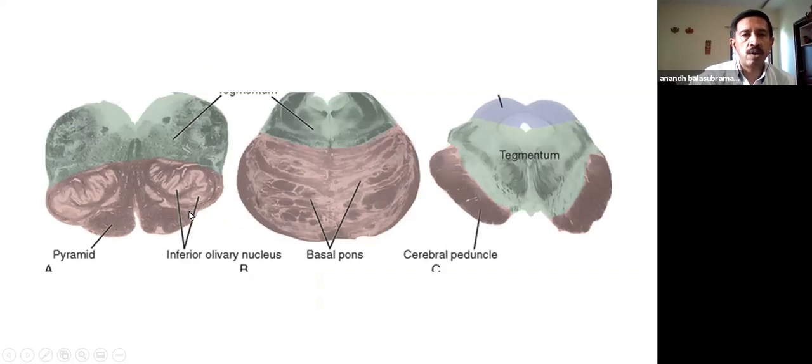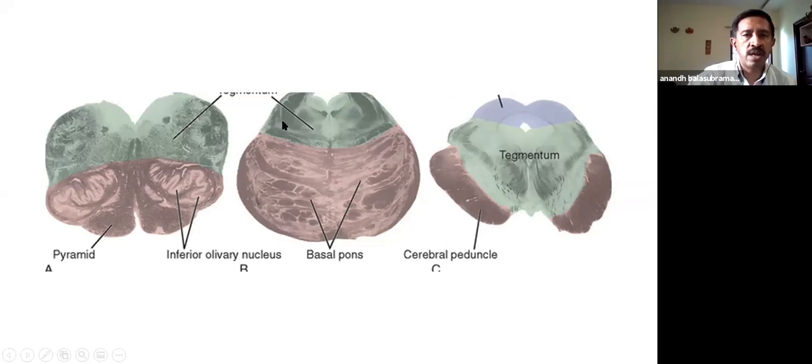They're all placed anteriorly. So most of our surgeries that come from posterior, we are not too fussed about the pyramidal tracts. Unless we have a lateral approach or an anterior approach, most of our surgeries are either posterior or posterolateral, where we enter the gap between the petrous bone and the brainstem and the cerebellum.